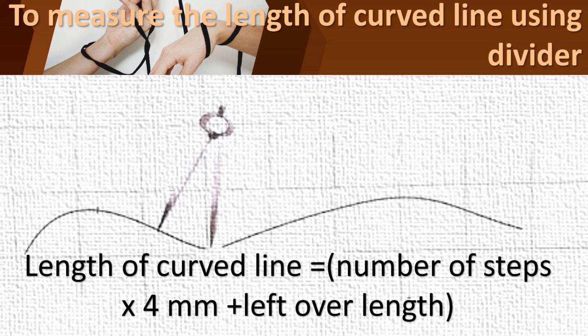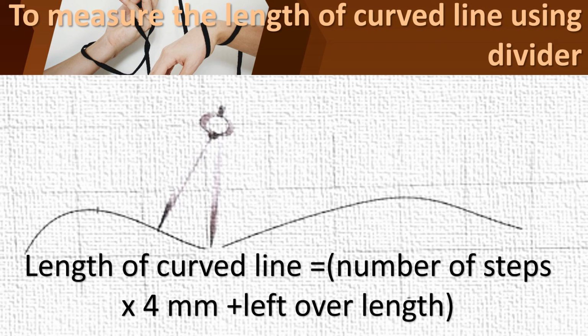And if we want to find the length of the curved line using the divider, first of all, you should set an appropriate, proper length on the divider. So here we had set 4 millimeter.